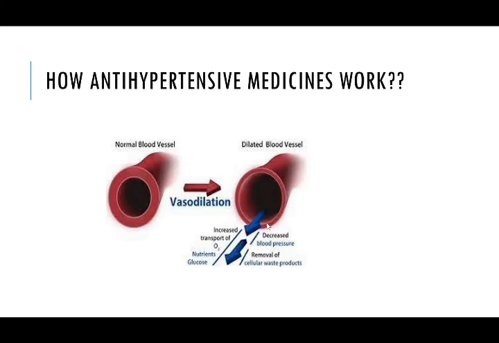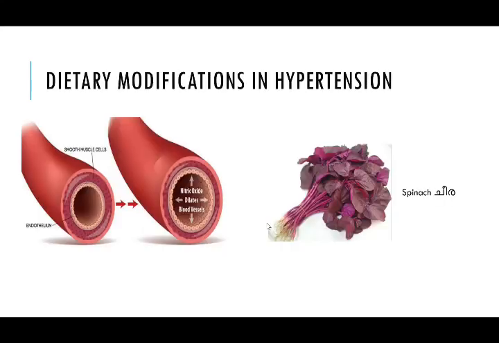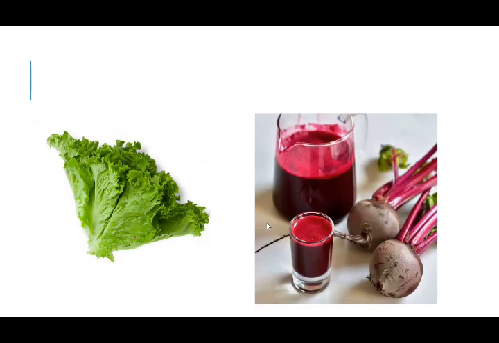This is as per Poiseuille's equation which we have already discussed. Nitrates are a group of drugs which help in increasing the diameter of blood vessels. Now we will see some sources of dietary nitrates which help in the reduction of blood pressure. Green leafy vegetables like spinach, lettuce and beetroot have inorganic nitrates which get converted into nitrates in the tongue, and they have a BP lowering effect and also a blood vessel protection effect.